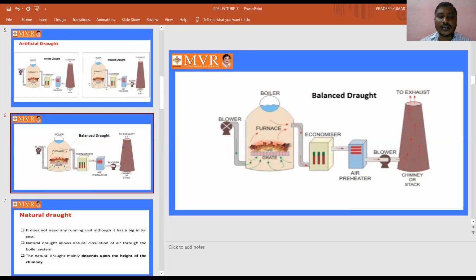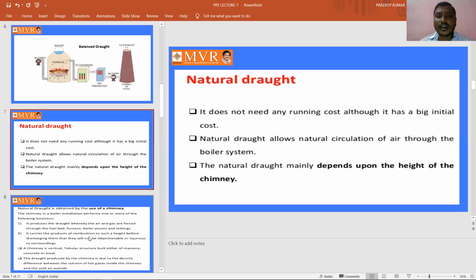This is what we can study about the forced draft, the induced draft, and the balanced draft, which we can understand clearly. Coming to the next draft, it is nothing but the natural draft. See here, the natural draft means the air coming naturally from the atmosphere. It does not need any running cost, although it has a big initial cost. As it has a big initial cost, it does not require any running cost. Natural draft allows natural circulation of air through the boiler system. Naturally, the air circulation is happening here in the natural draft.